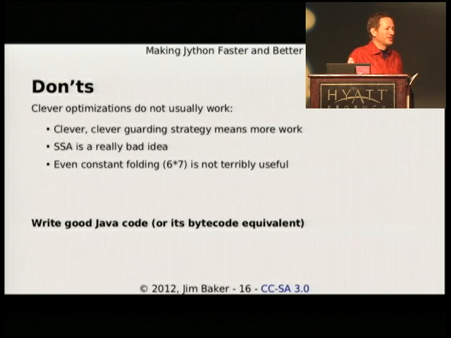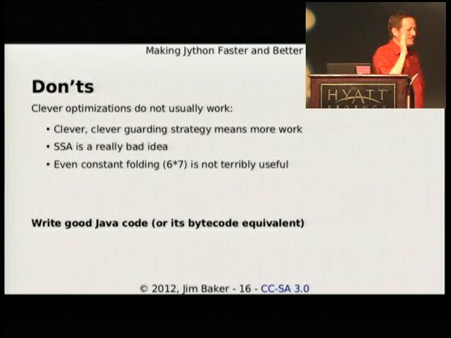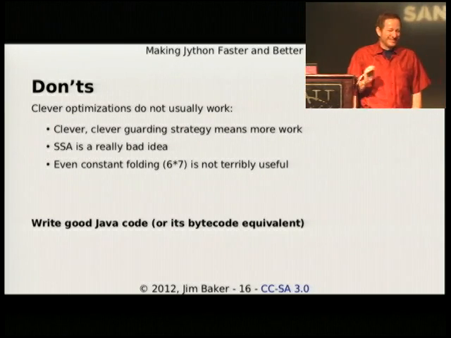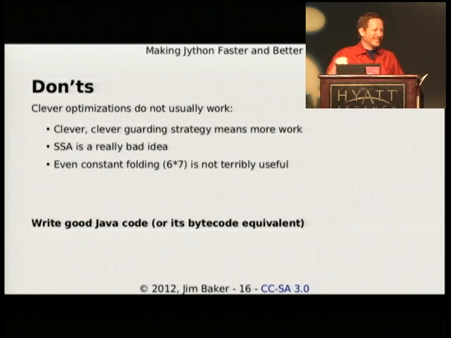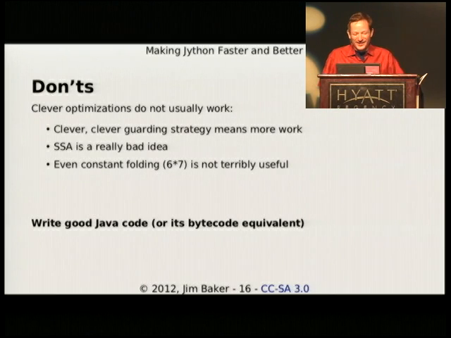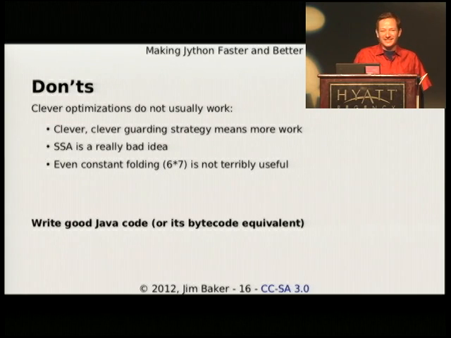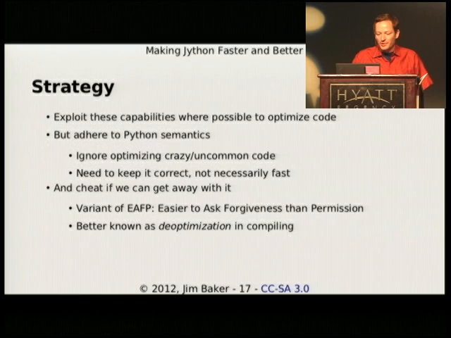There were some optimizations that were discussed earlier in Benjamin's talk. Those optimizations are a bad idea for running on a JVM. The JVM is not something that runs your JIT on top of its JIT. Only one can run here, okay? So don't do SSA. This was tried with JRuby a while back, and it didn't work. Even if you fold a constant, it doesn't really help. It might actually produce worse results. Write good Java code, or in our case, its bytecode equivalent.